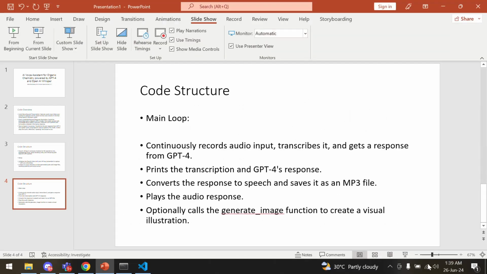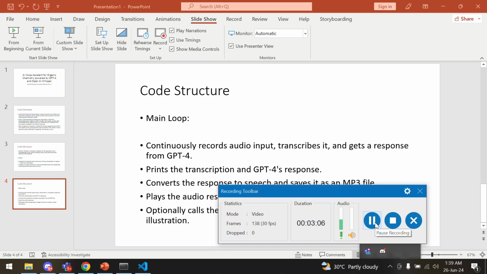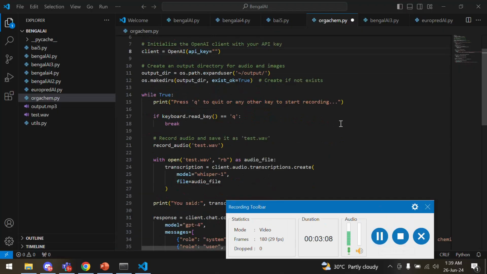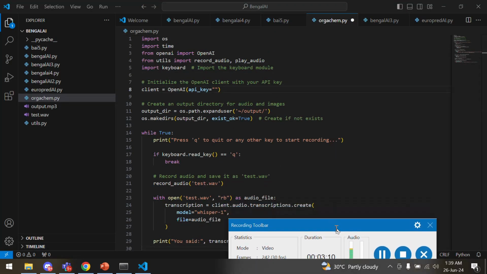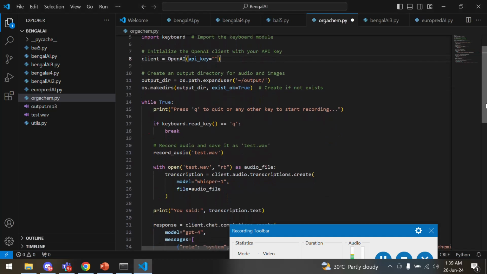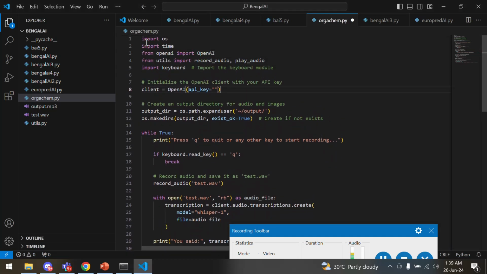So let's just see it in action. Okay, so if you go through the code here, let me just show it. First of all we are bringing in all the imports for this file, where we have import os, time.